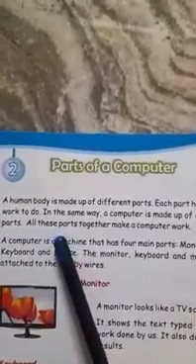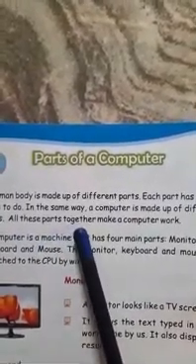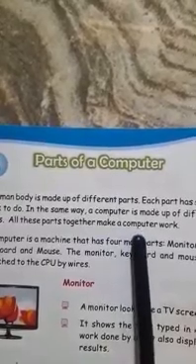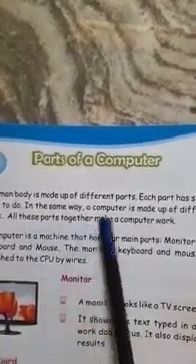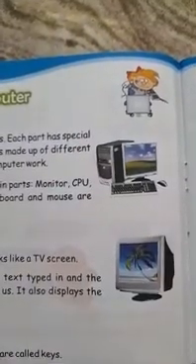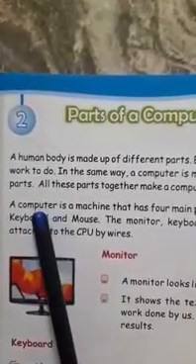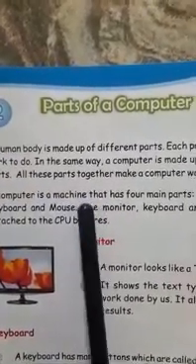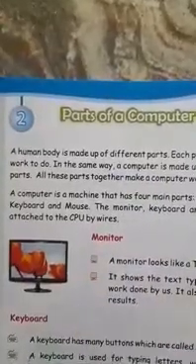All these parts together make a computer work. Like the parts in our body make our body run, in the same way the parts of a computer together make the computer work.